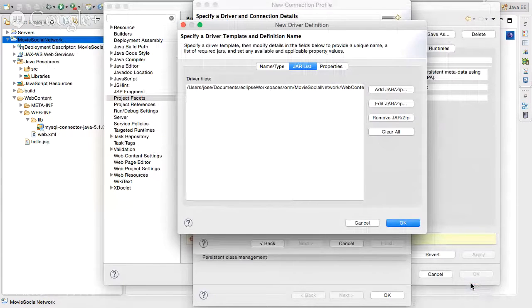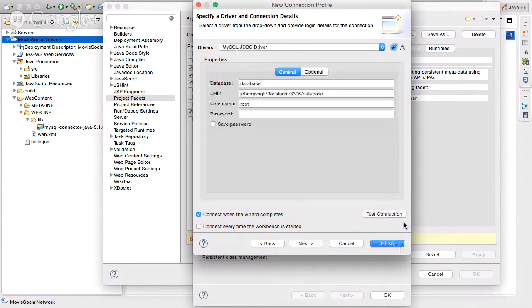It could be anywhere in the file system, but I like to keep everything together in one single place that could be deployed as a single unit, as opposed to having to tell it where to find that jar file. So I'm going to say okay.